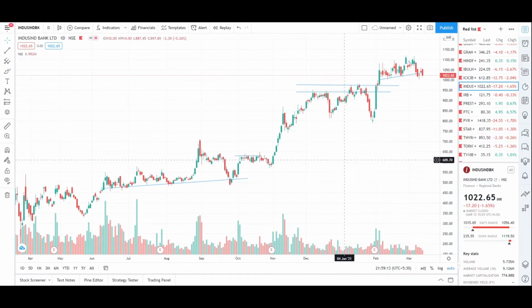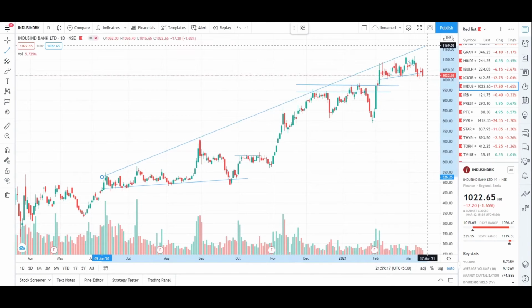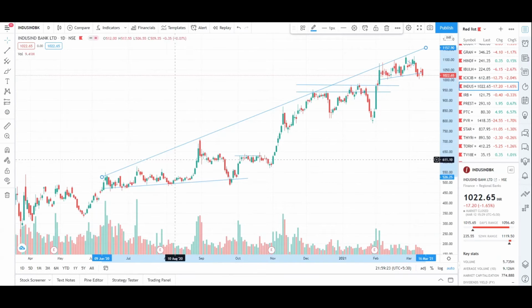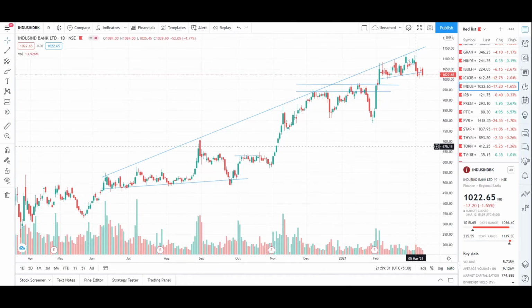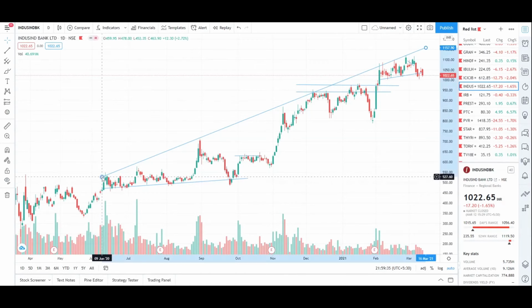Now, if you draw a trend line like this connecting the tops and the wicks of all these candles, you will be able to see that you get this beautiful trend line where the stock has faced multiple rejections, 1 2 3 4 5 6 7 times, right? This one, I missed it. I did not draw this trend line, and that is why now I am stuck in the stock.